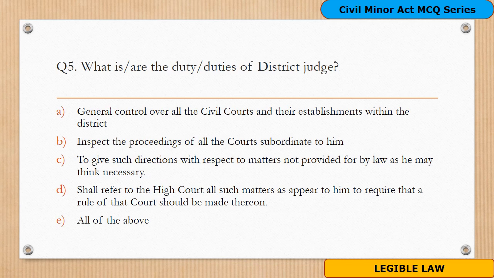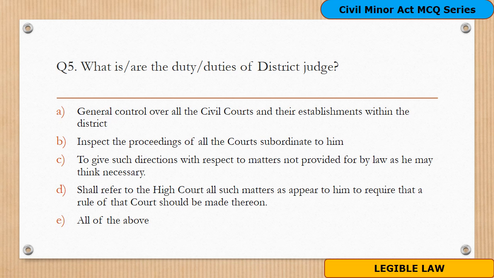Question 5. What are the duties of district judge? A. General control over all civil courts and their establishment within the district. B. Inspect the proceedings of all the courts subordinate to him. C. To give such direction with respect to matters not provided by the law as he thinks fit. D. Shall refer to the High Court all such matters as appear to him to require that a rule of court should be made thereupon. And option E is all of the above.